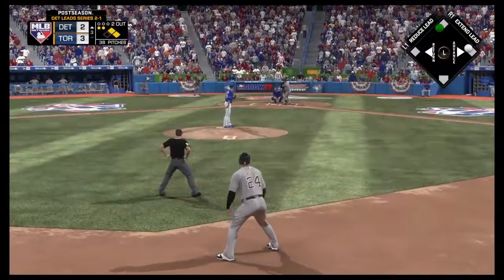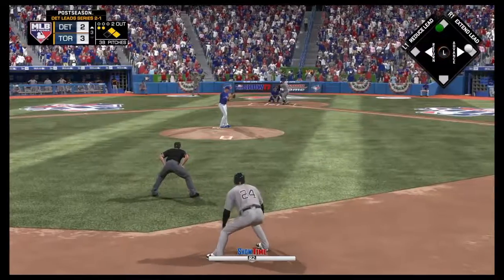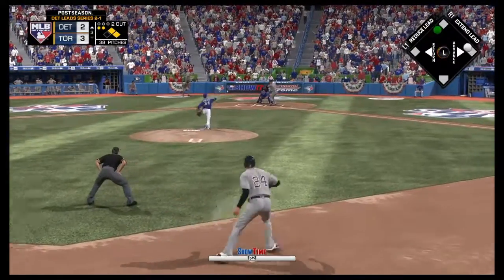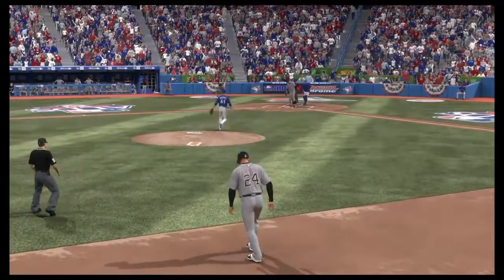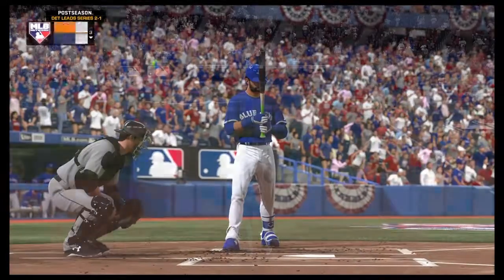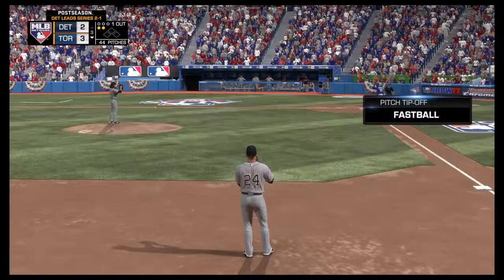Alright, Peter O'Brien. Again, this part of the Tigers lineup didn't finish the season on a strong note, but hopefully in the playoffs they turn it around. And there's another strikeout by Peter O'Brien there. So far in this game, that's not happening for the bottom half of the lineup.